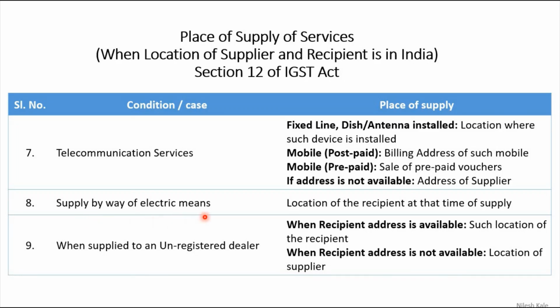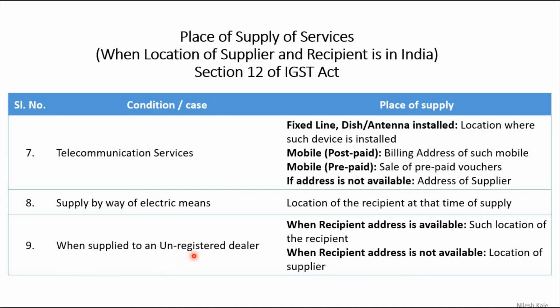Supply by way of electronic means, through emails. You are taking some courses online, then that is the service that they are giving. In that case, it is the location of the recipient at the time of supply. So if you are sitting in Karnataka and receiving the online course from America, then wherever you are sitting, if you are sitting in Karnataka, or in Madhya Pradesh, that will be the place of supply.